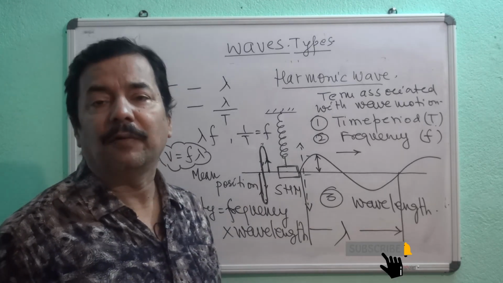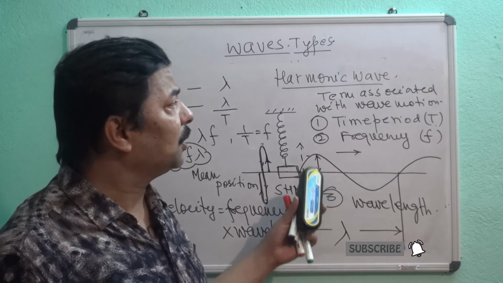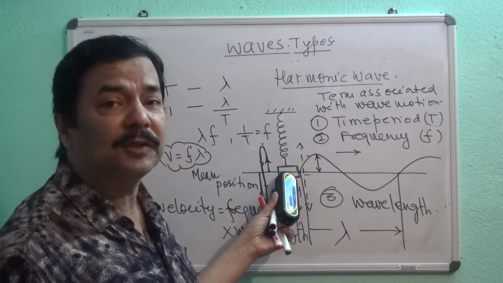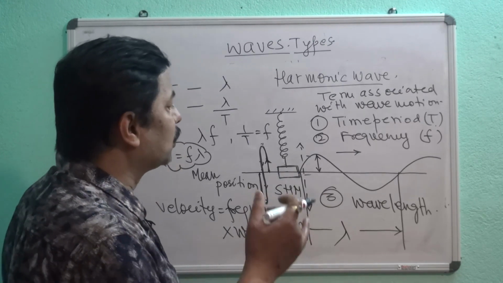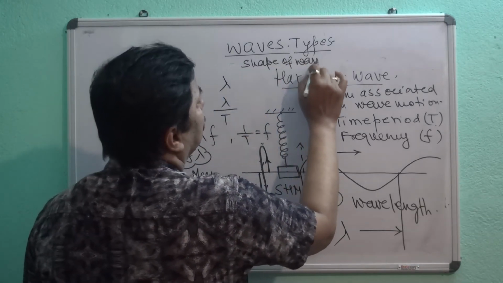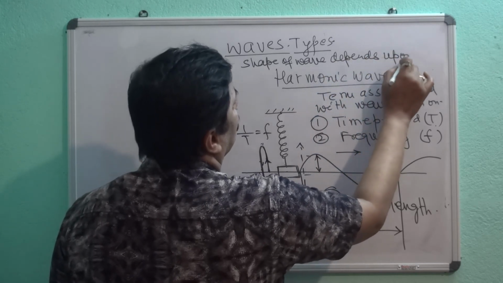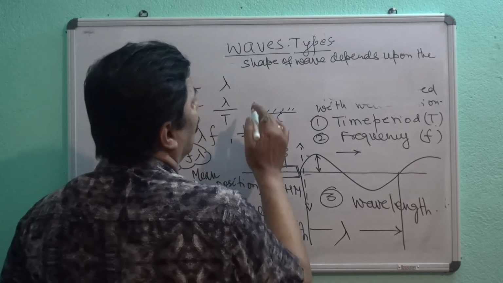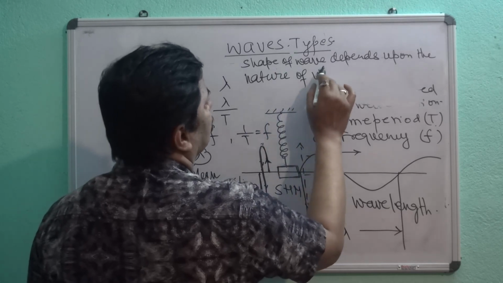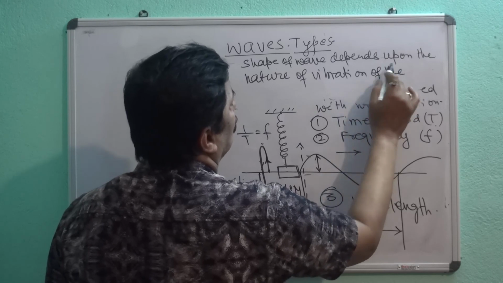I hope that you have understood this matter, and in detail, especially about the shape of wave, the shape of wave depends upon the nature of vibration of the oscillating body. This thing also I would like to write, that shape of wave depends upon the nature of vibration of the source.